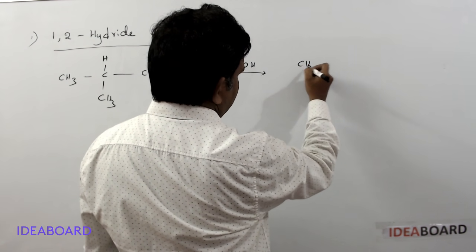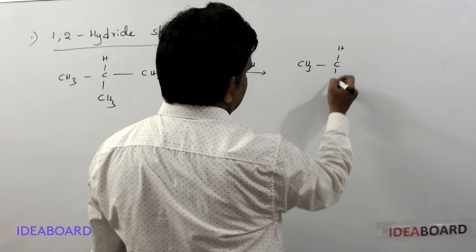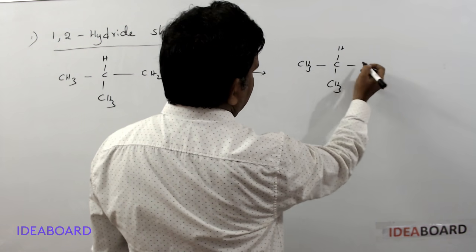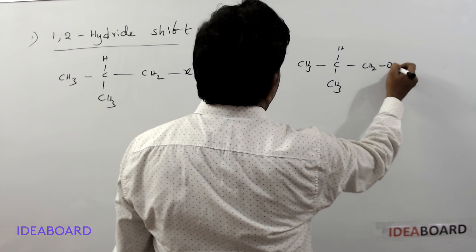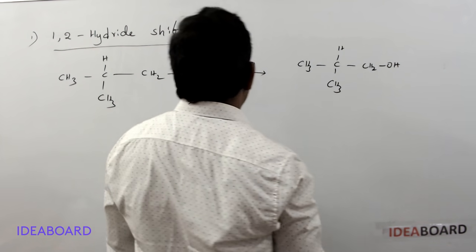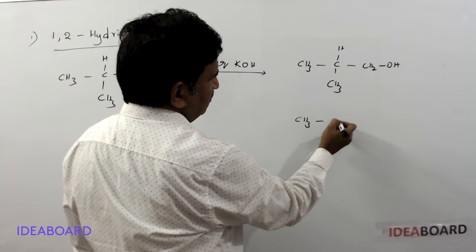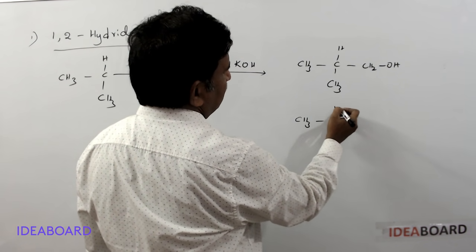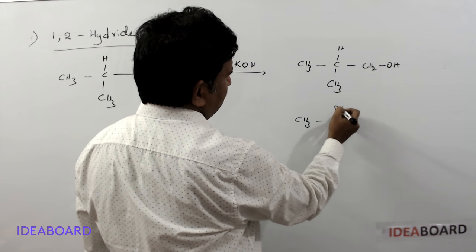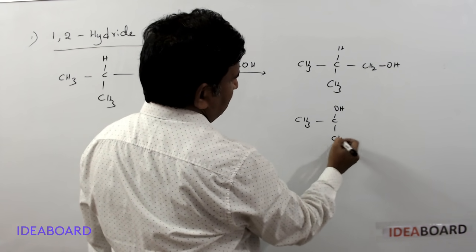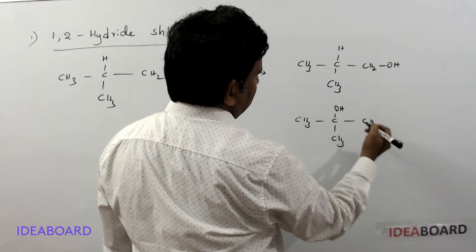So the product is CH3, CH, CH3, CH2OH, and KX is formed. Another product possible is CH3, COH, CH3, CH3.